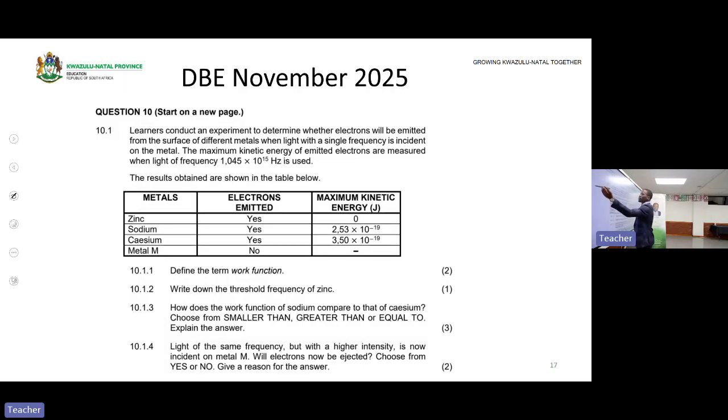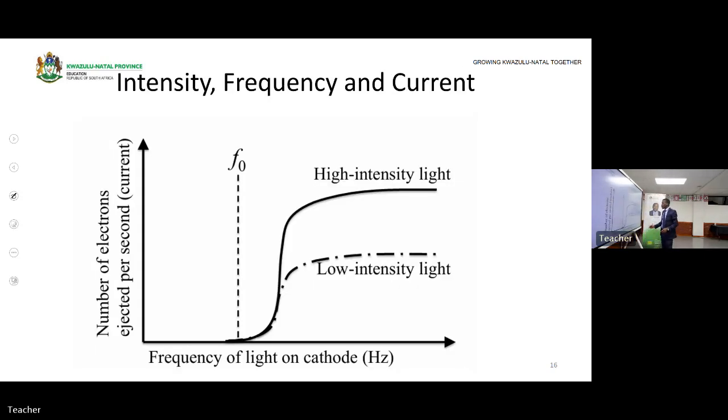Okay, here is a graph of intensity. You see here the number of electrons ejected per second. So in one second, how many electrons are ejected? With low intensity, this is the number of electrons ejected per second. By increasing the intensity, this is the number of electrons now being emitted. With high intensity, a greater number of electrons are emitted per second. With low intensity, a lower number of electrons are emitted per second.